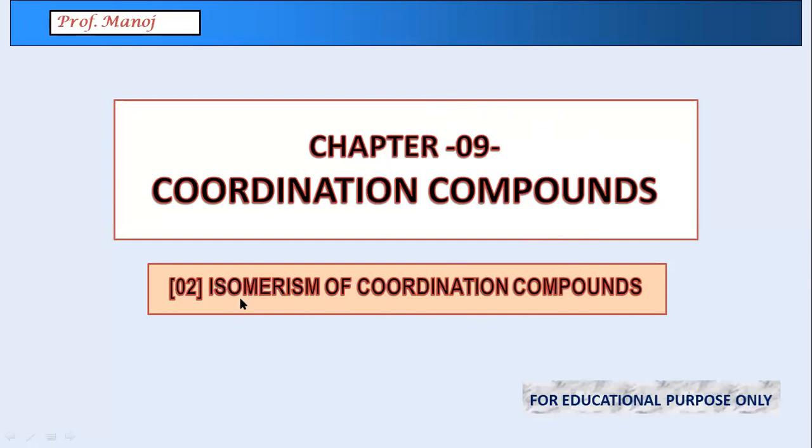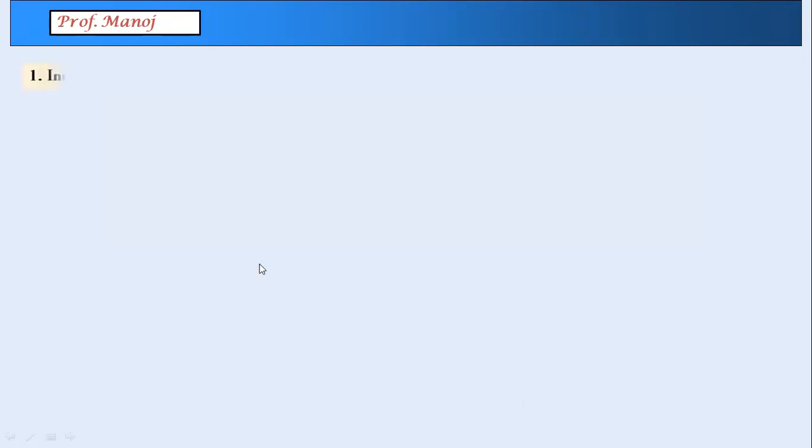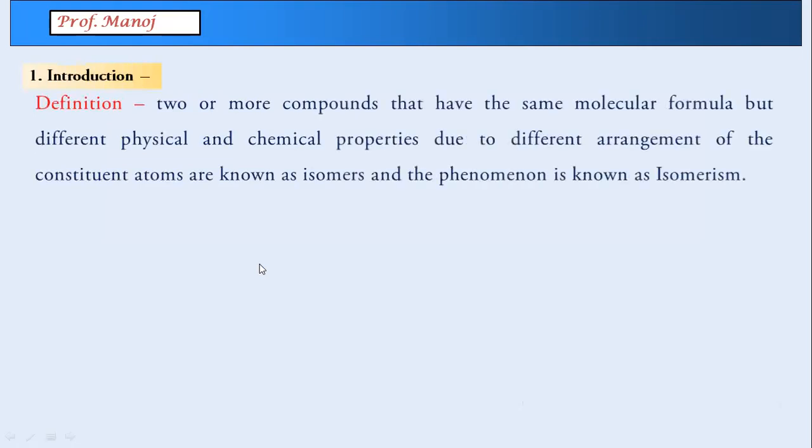Now, isomerism, as you are always aware, is a term used in organic chemistry. So the meaning remains the same: isomerism means two or more compounds with the same molecular formula but different physical and chemical properties.